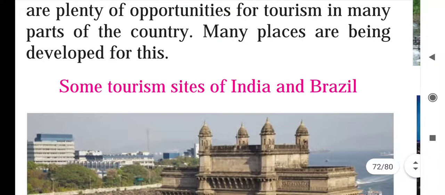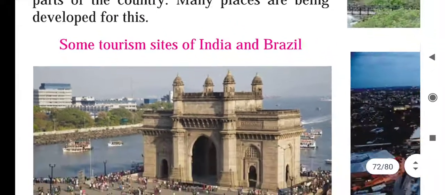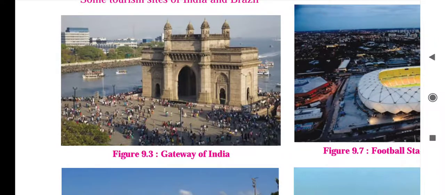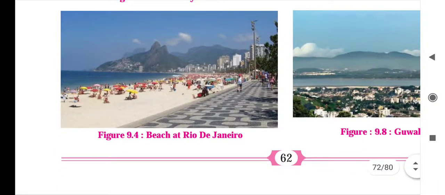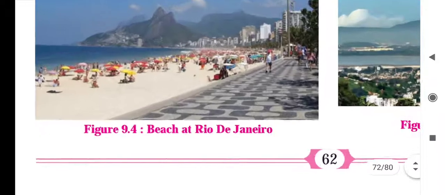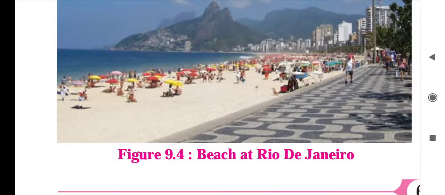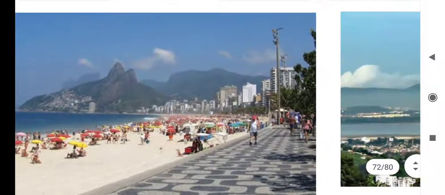Now some tourist sites of India and Brazil. Children, see, Gateway of India. This is a tourist place in India. Next is given beaches at Rio de Janeiro. Here you can see the white beaches. White sand is available there. So clean and good view.